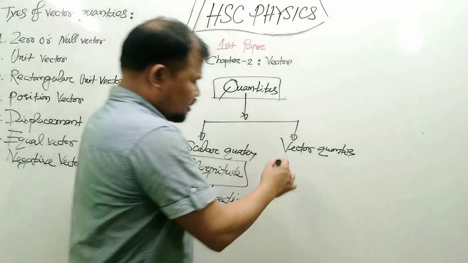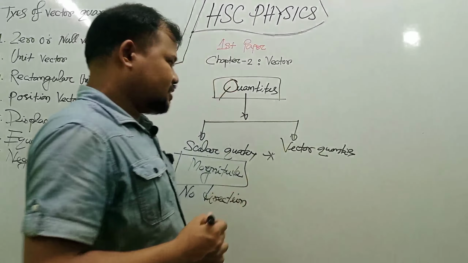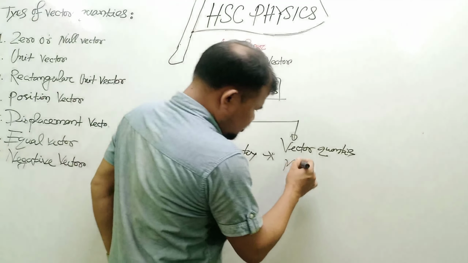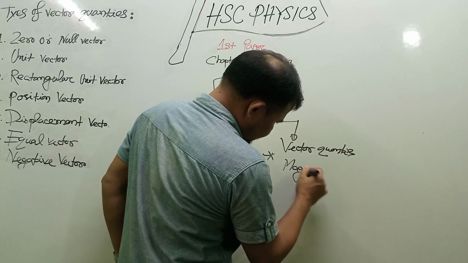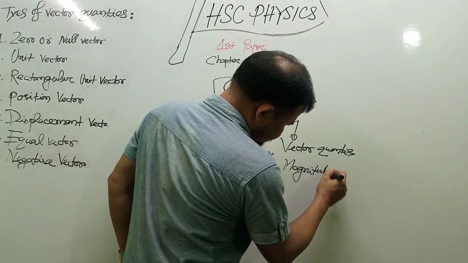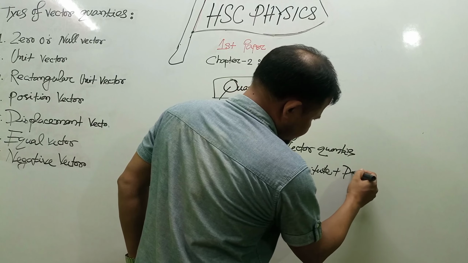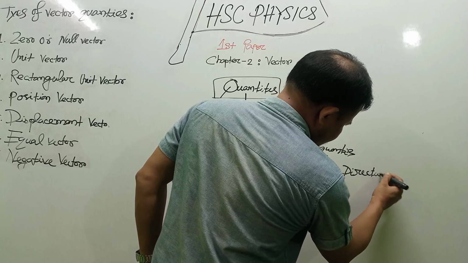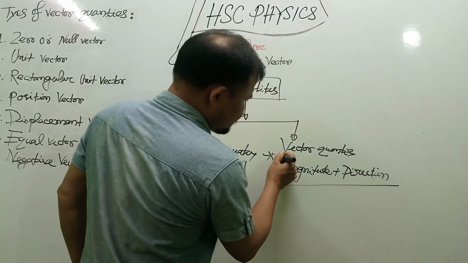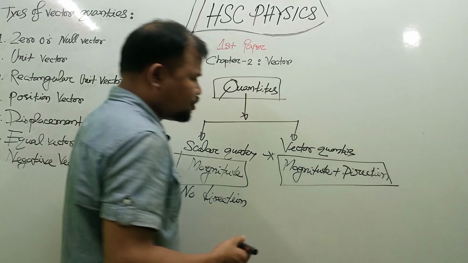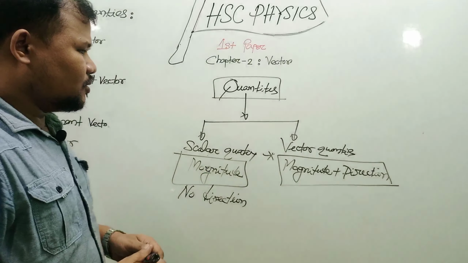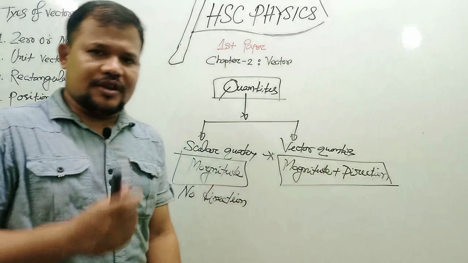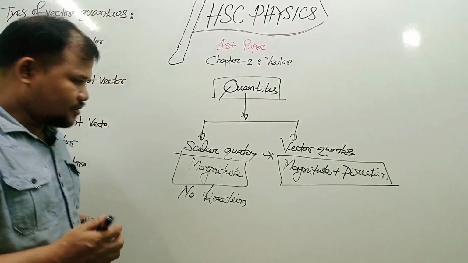But if you represent vector quantities, then you must have two things: magnitude plus direction. If you represent vector quantities, then you must ensure these two things. One is its magnitude and another is direction. Let me clear that.